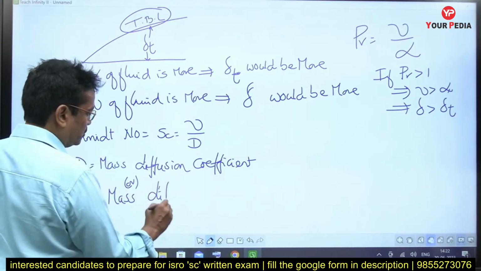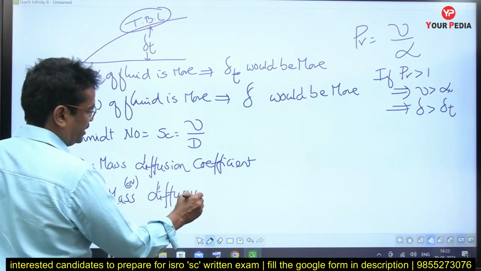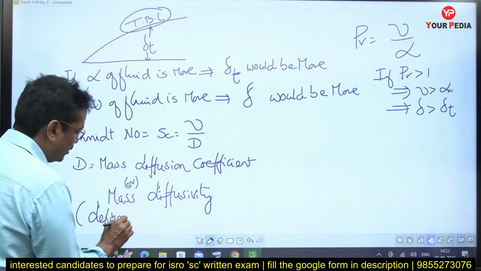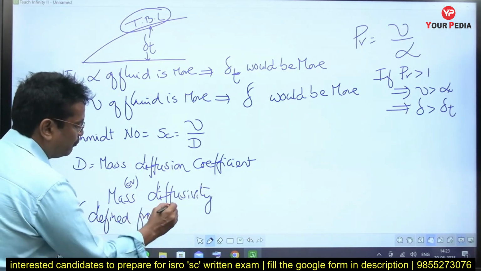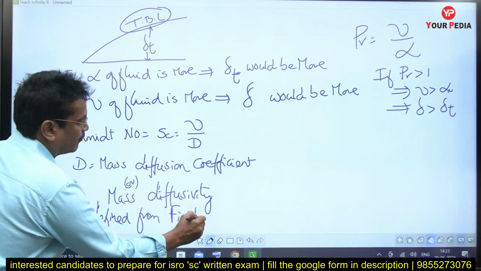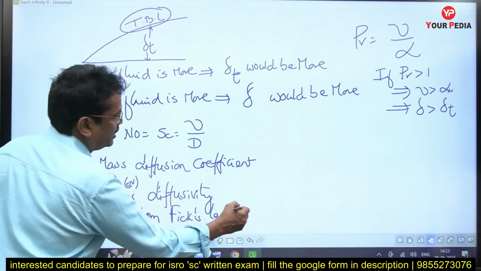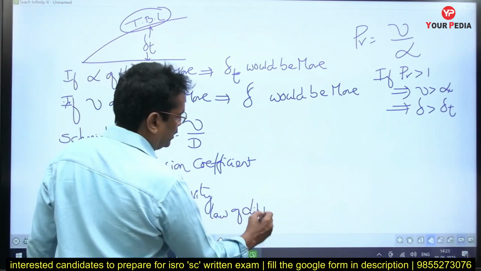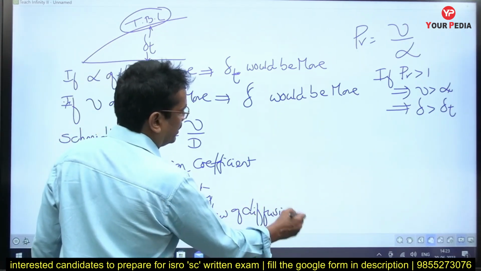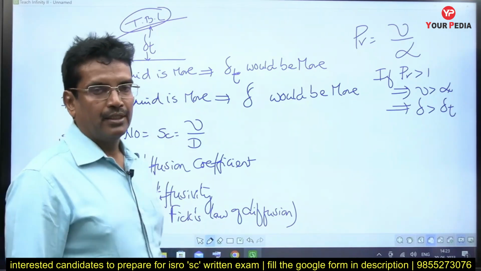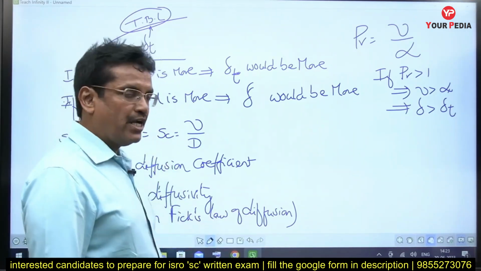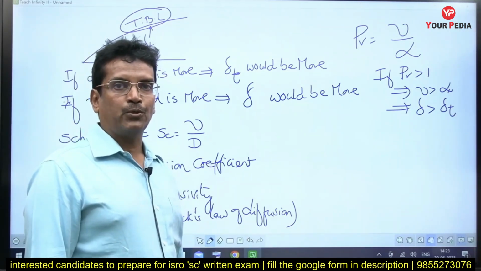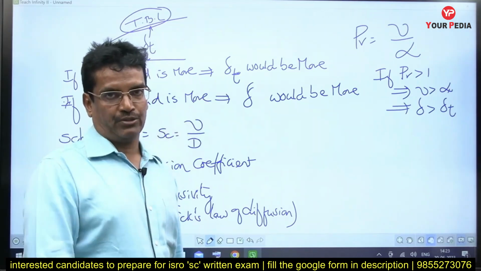Mass diffusivity is defined from Fick's law of diffusion. Fick's law of diffusion states that the rate of mass flux along a given direction is directly proportional to the concentration gradient along that direction.